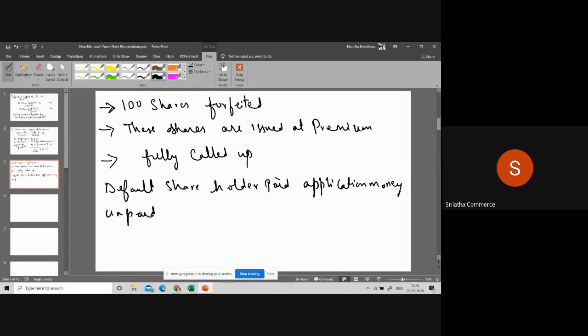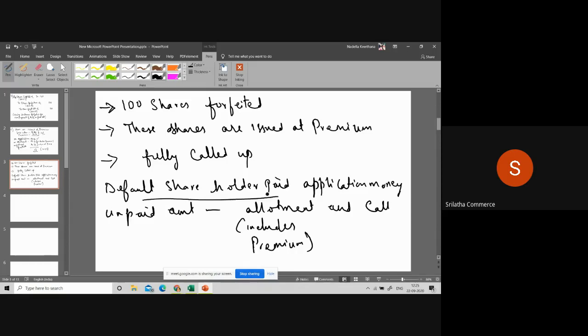Unpaid amount is allotment and call. Allotment includes premium. Is it clear? So what is the default shareholder doing? He paid only application. Unpaid is how much? Allotment 4 and call amount 4. Total 8 rupees is unpaid. Application money, he paid rupees 4 per share.